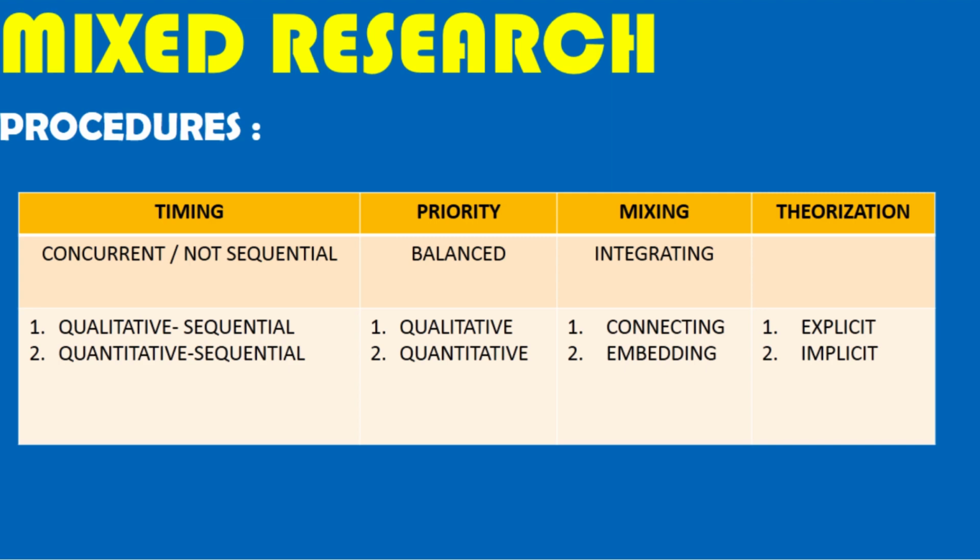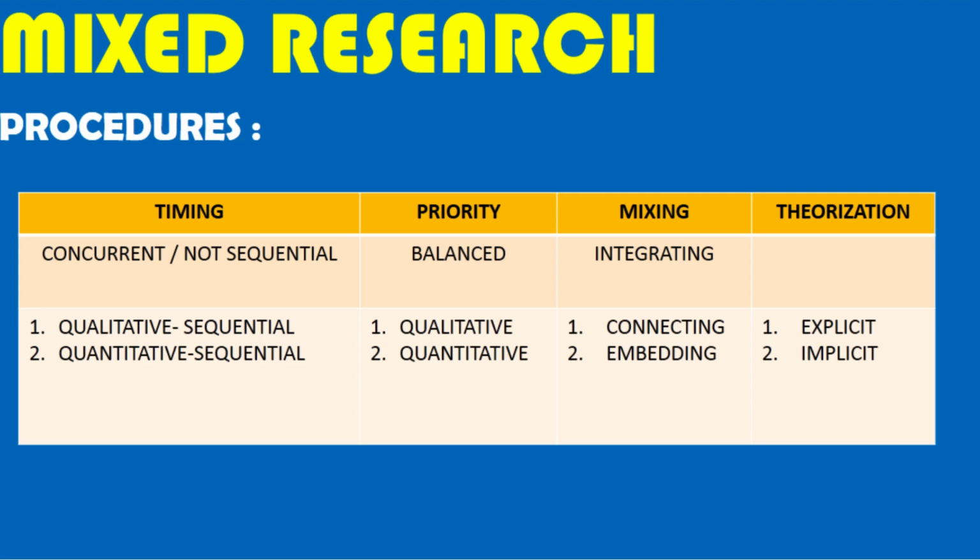For example, in a research project, there are 2 phases of research, starting with the quantitative phase and then ending with qualitative. The data analysis and results can be used to identify participants for qualitative data collection. So the first data analysis can be used to identify data collection in the second phase.